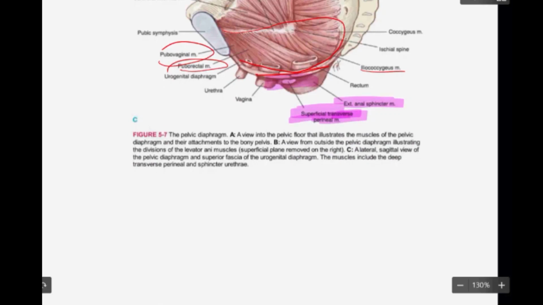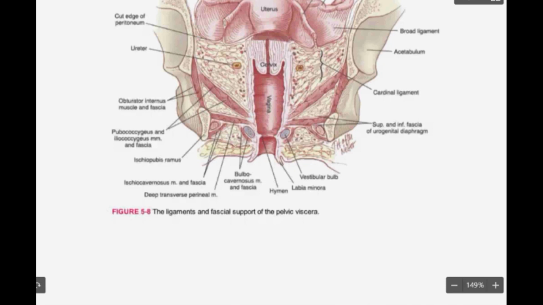Here you can see this is the level of the pelvic floor, and this is the level of the diaphragm. Here you have muscles which are part of the perineal body and the pelvic floor, which, if damaged, will cause prolapse of the uterus and the cervix. Okay, so this table will be there in all of your books, so just go and have a look at it.